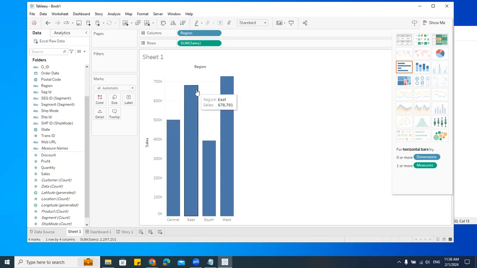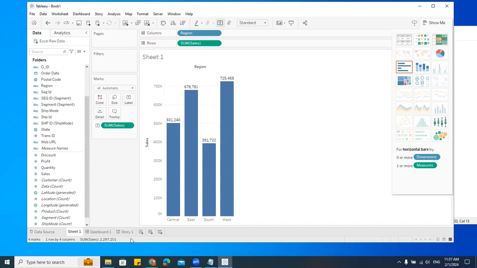Now, if you want this to be a bar chart, I'll go here and just say swap. See, done. All of you okay? If you want a label, what will I do? I'll take this sales, drag and drop it into this label. Or what you can also do is hold control and drag and drop this. It's like a duplicate. Done? Understood? A very simple chart which we already learned.